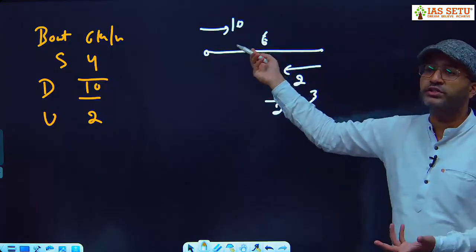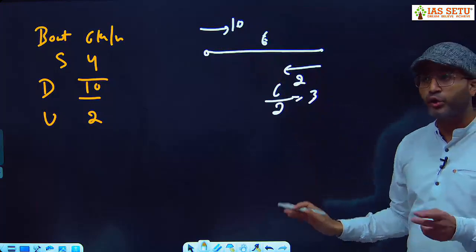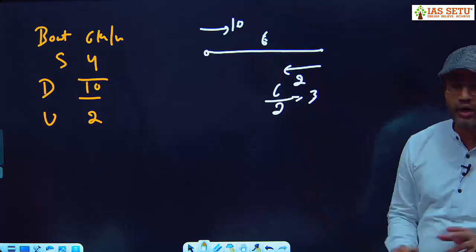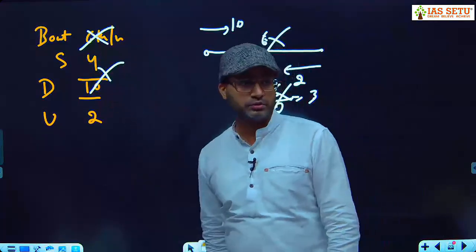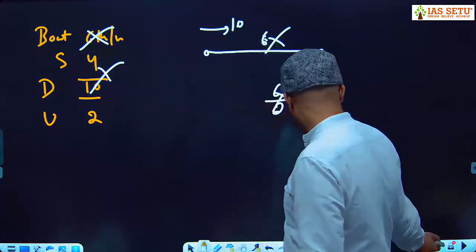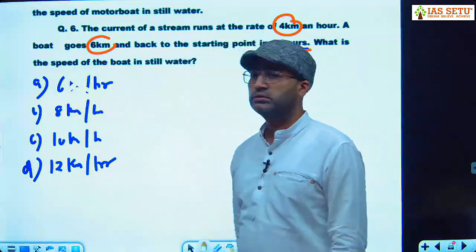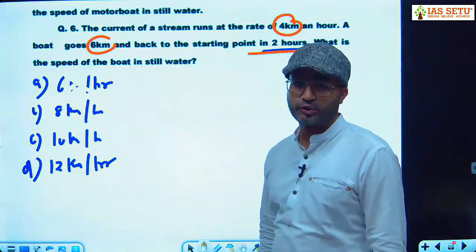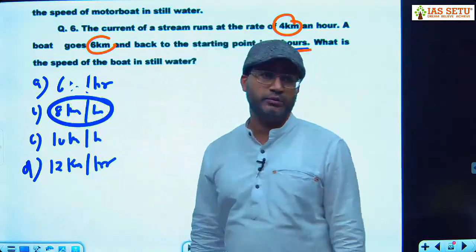speed of 10, you need some extra time here. So it means you need more than 3 hours. But according to the question, total time has to be 2 hours. So this is wrong. वो चाबी गलत है. Otherwise, it would have given you 2 hours. So if it is wrong, then we have to try the next answer option. We try answer option B, 8 kilometer per hour.